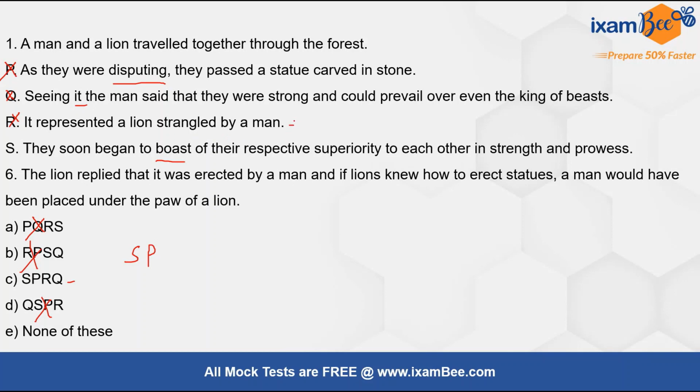So what does this say? This describes what was there in the statue, right? So R should come immediately after P, okay, because this is further elaboration of what has been talked in P. Then will come Q because this is only left. Seeing it, the man said so and so, okay. Now the lion replied. So lion will reply to what the man has said, okay. So this verifies that yes, this is a correct order and option C is the correct answer.